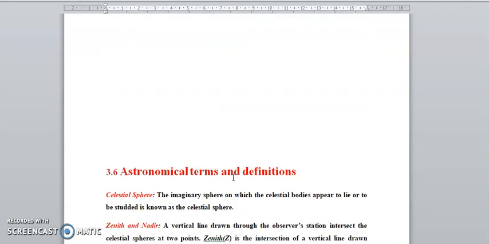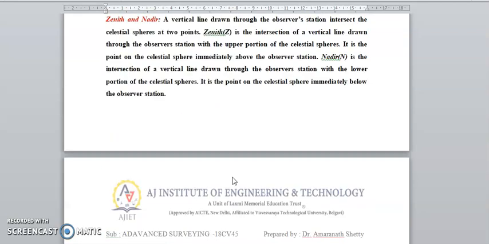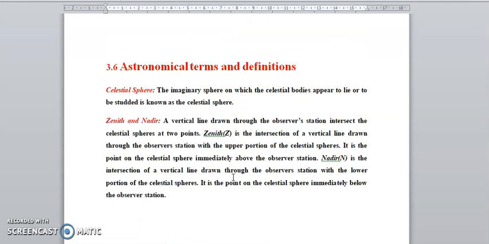Astronomy terms and definitions, very important. We go for astronomy terms and definitions. First one, crystal sphere. The imaginary sphere on which celestial bodies appear to lie is known as the crystal sphere.